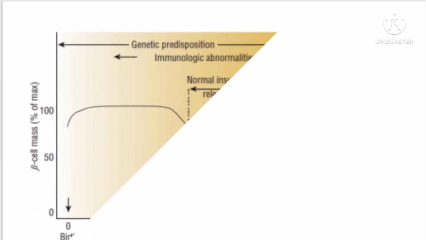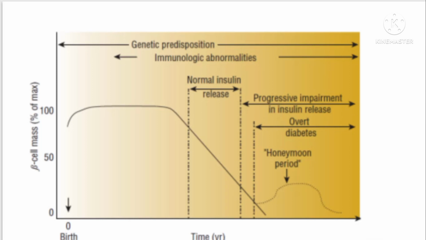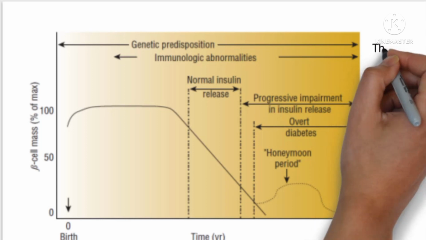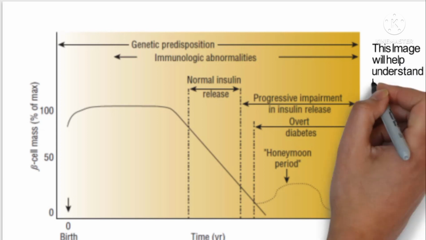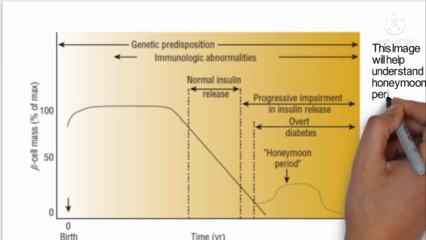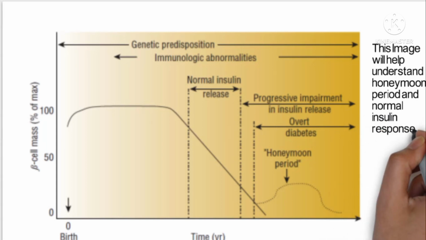The following graph will explain the honeymoon period in a person with type 1 diabetes. You can see when the cells are in good condition, there is normal insulin release. With the passage of time, the cells die. That creates a lower amount of insulin release.